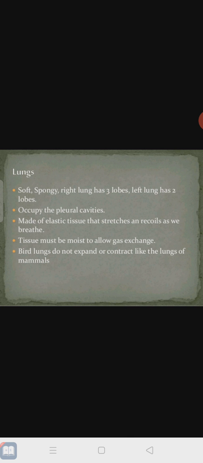So the tissue becomes moist, and gas exchange takes place here.